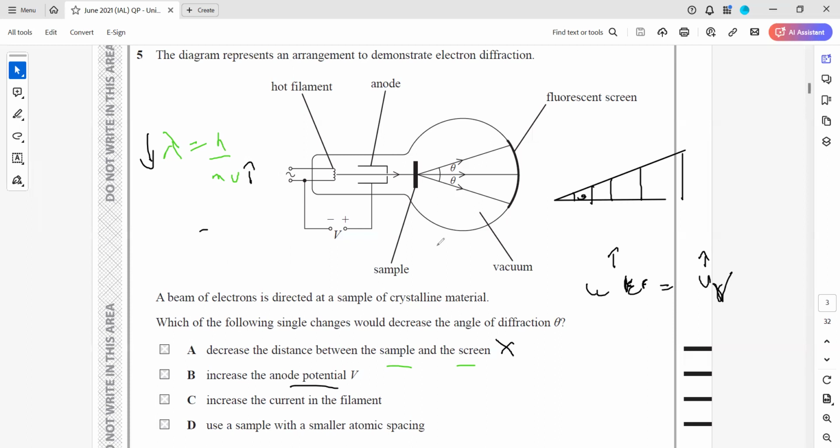Increasing the current in the filament: if there is more current, there will be more electrons, but it won't affect the value of the angle theta. And if the sample has a smaller spacing, if you reduce it, because of maximum diffraction, this will increase the value of theta. Maximum diffraction means you have a longer wavelength or a shorter gap size.